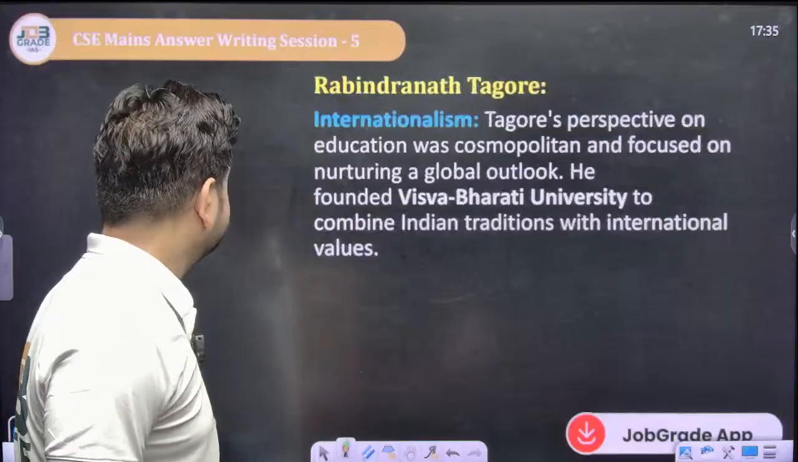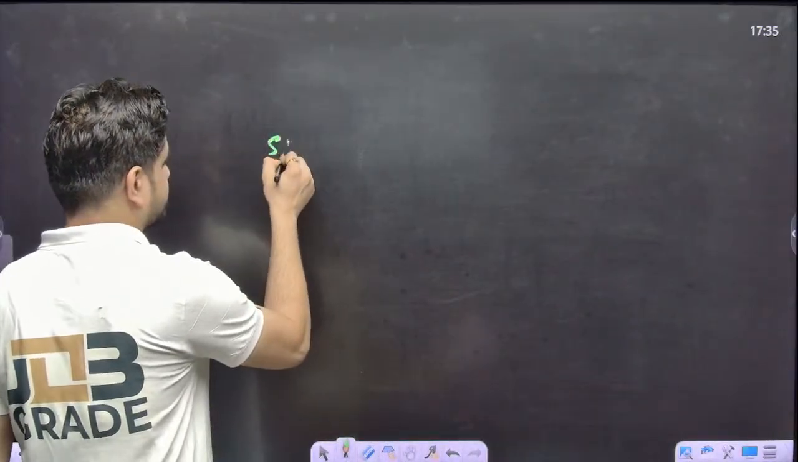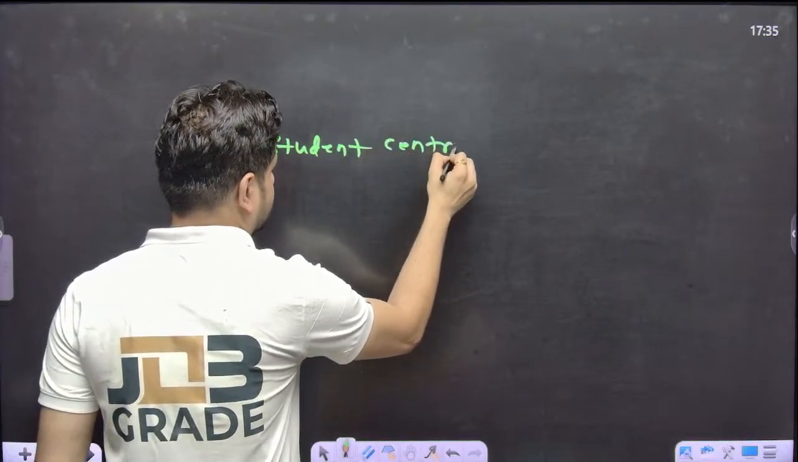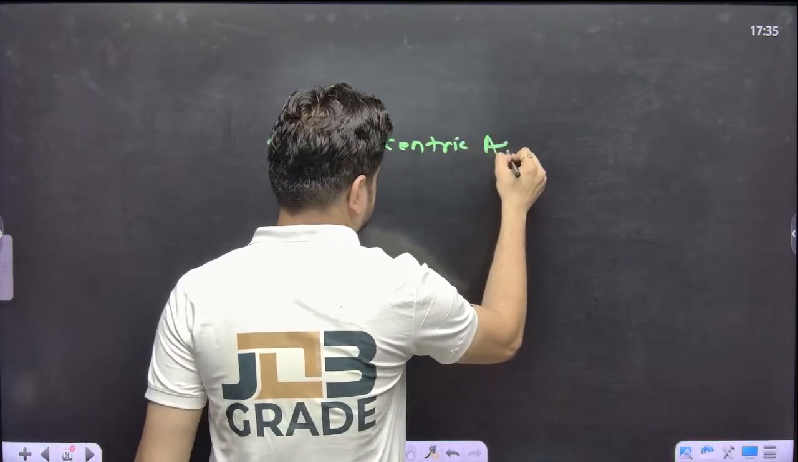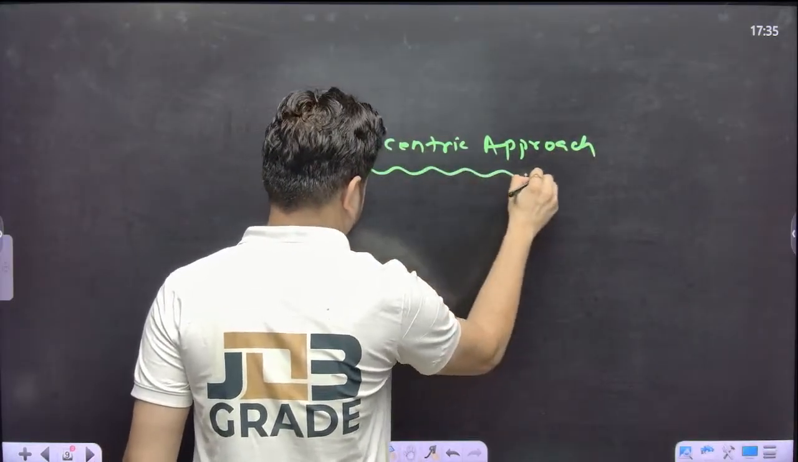Now, next is Rabindranath Tagore. Rabindranath Tagore's first idea was that he advocated for the student-centric approach.